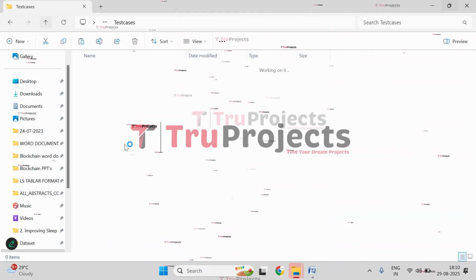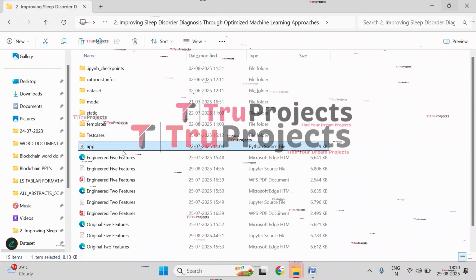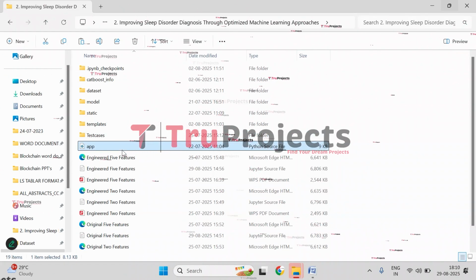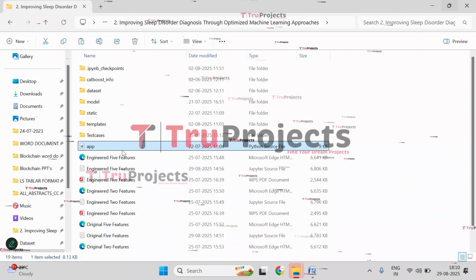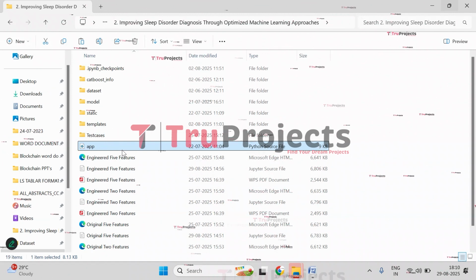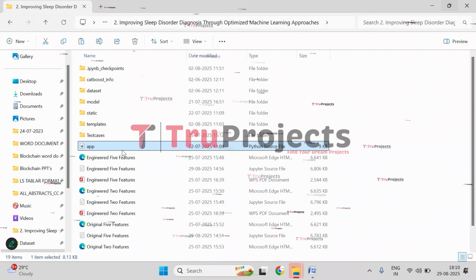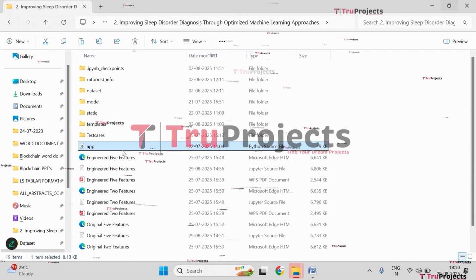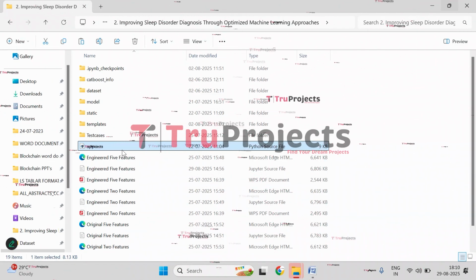Let's get back. And this is the app.py file. This .py file contains the information related to front-end logic. It includes code written in Python that handles server-side operations such as processing user requests, interacting with the database, and generating dynamic content to be rendered in HTML templates.